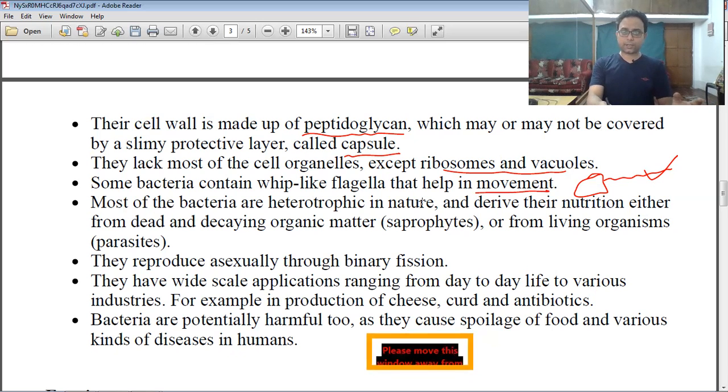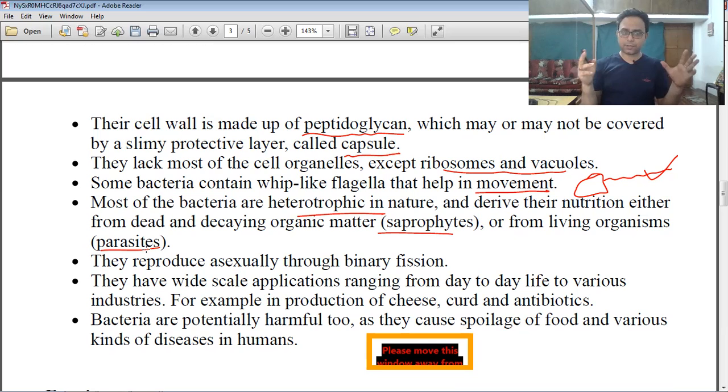Most bacteria are heterotrophic in nature, so they cannot produce their own food, so they are dependent on other things. Sometimes bacteria take the food from dead organic matter, right? So this is the saprophyte type of bacteria. Also sometimes bacteria take the nutrient from living things. So at that time they are called parasites, right? You got the difference, parasite and saprophyte. Parasite means they take the nutrient from a living host. Saprophyte means they take the nutrient from non-living things.